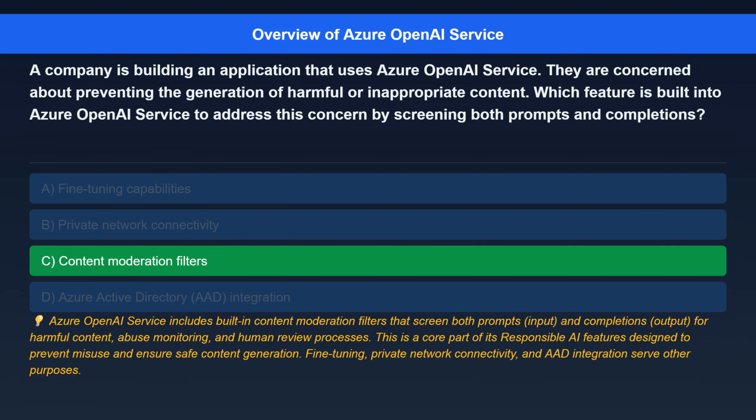Here's the explanation. Azure OpenAI Service includes built-in content moderation filters that screen both prompts (input) and completions (output) for harmful content, abuse monitoring, and human review processes. This is a core part of its responsible AI features designed to prevent misuse and ensure safe content generation. Fine-tuning, private network connectivity, and AAD integration serve other purposes.